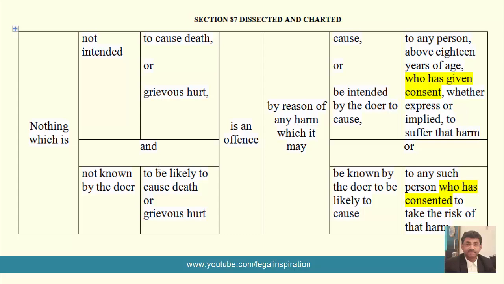Now, Section 87 states that consent given by a person above 18 years of age for all acts being done against him, except that of causing or intended to be likely to cause his death or grievous hurt, will exonerate the actor from criminal liability if the consenting man suffers any harm.